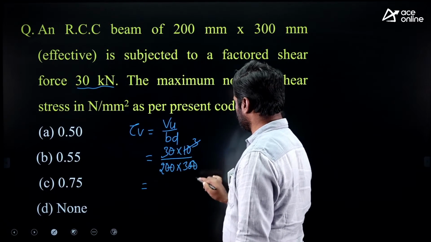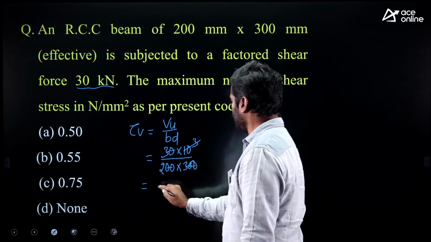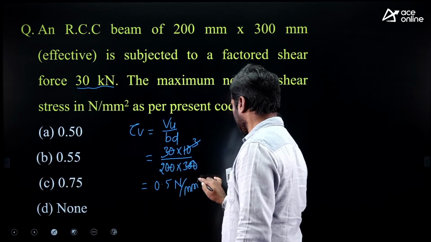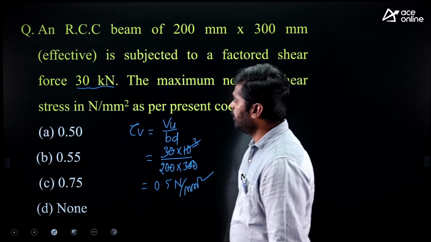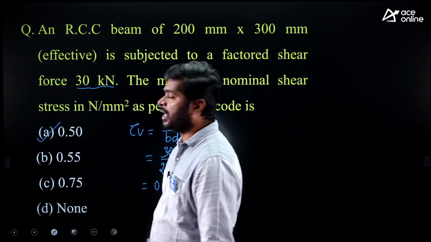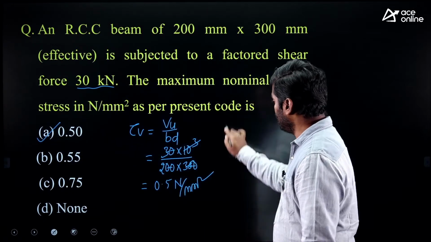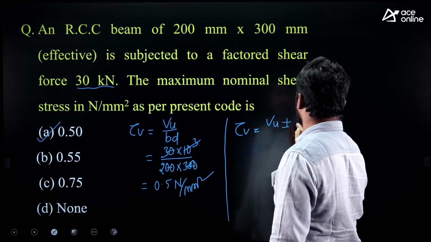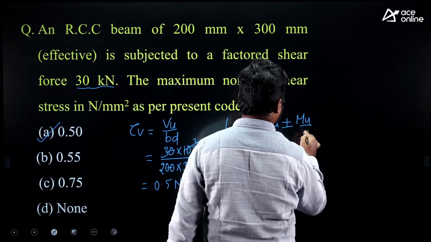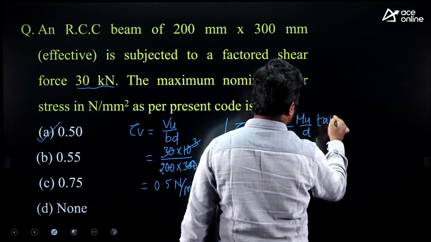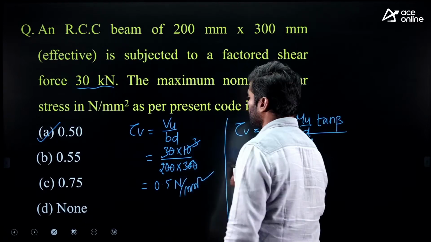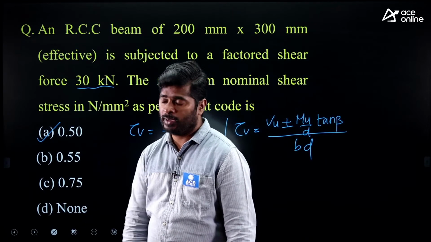Here also 4 zeros gone, 3 gone, 1 by 2, 0.5, calculator not required, 0.5 Newton per mm square. Option A is correct. There is another formula to find out nominal shear stress. Maybe they are going to ask this formula directly, but you don't expect a numerical question based on this formula because it requires more time.